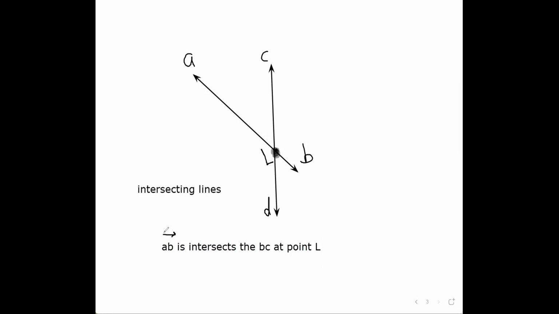Understand? Look, they touch. So the line AB intersects the line CD at point L.